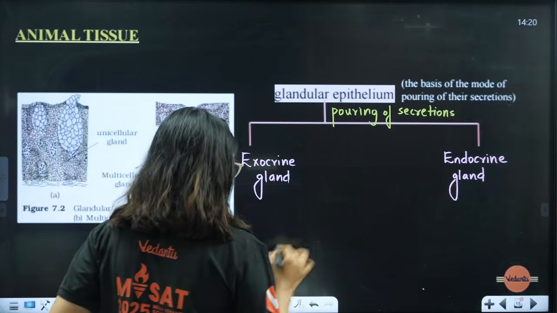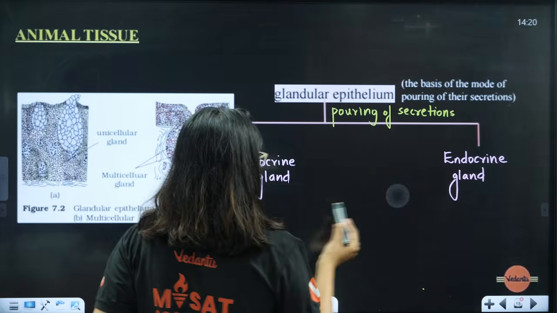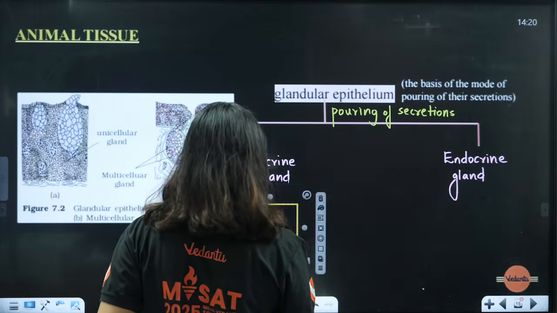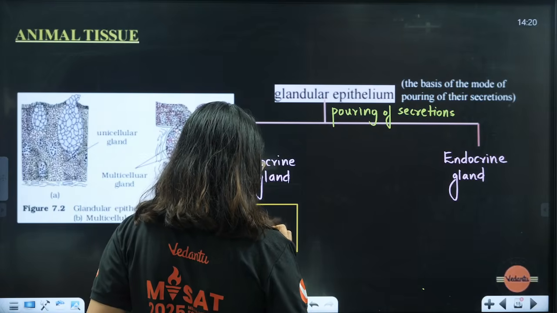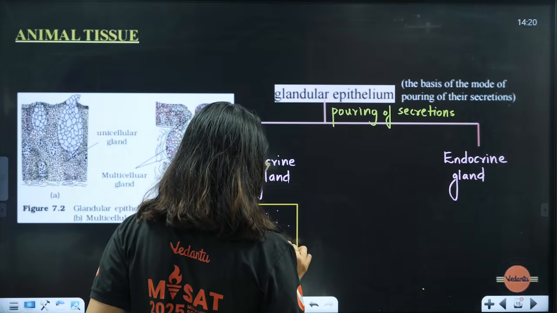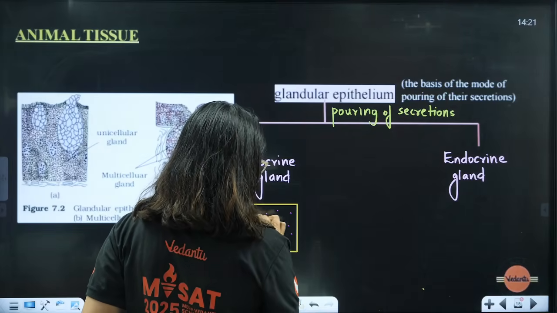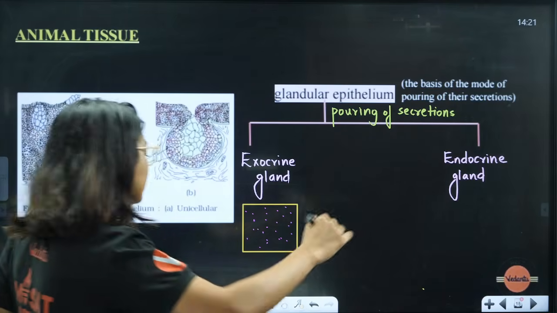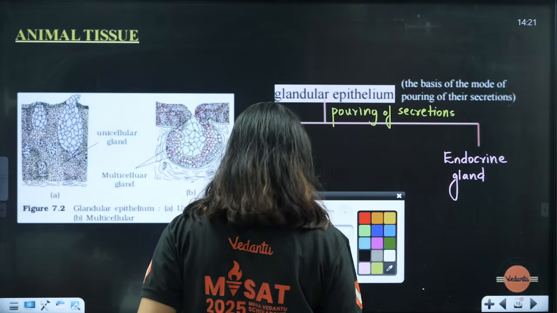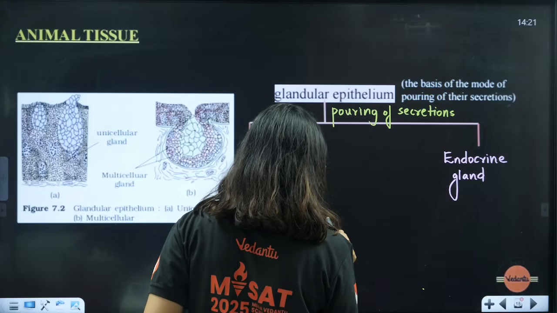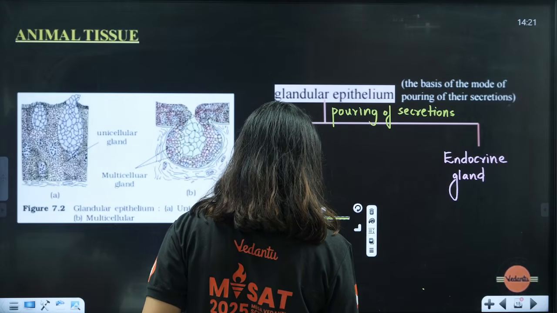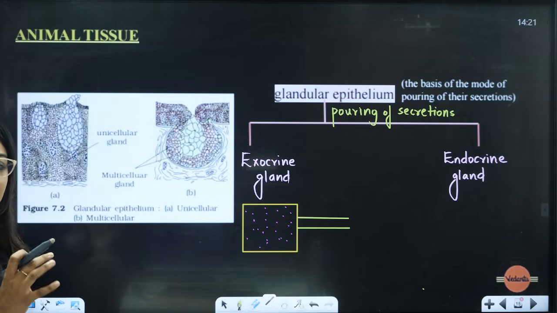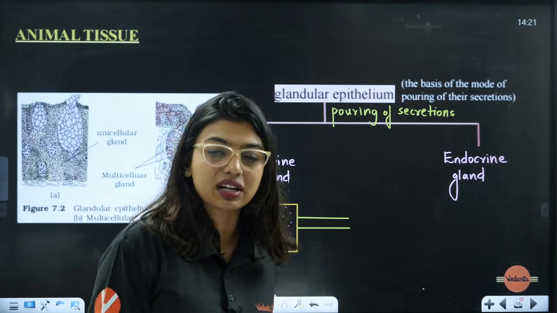Remember, exocrine gland means, students, it's very simple. Just imagine this is a water tank. In the water tank, enzymes and secretions will be there. Lot of enzymes and secretions will be there. Let's say I want to give water to my target organs. What I want to do? I want to give water to my target organ. So I will set up one pipe system. The pipe system can also be called ducts.